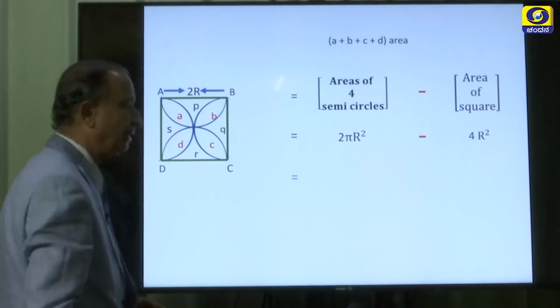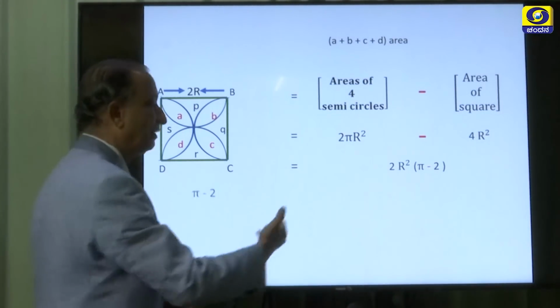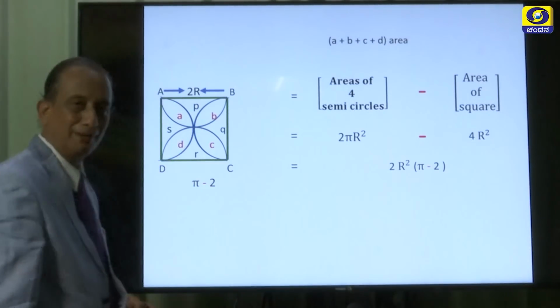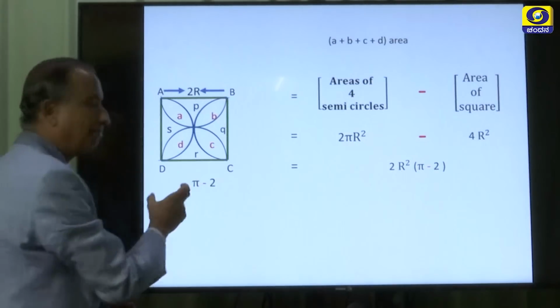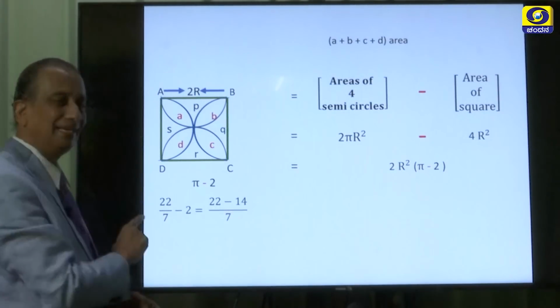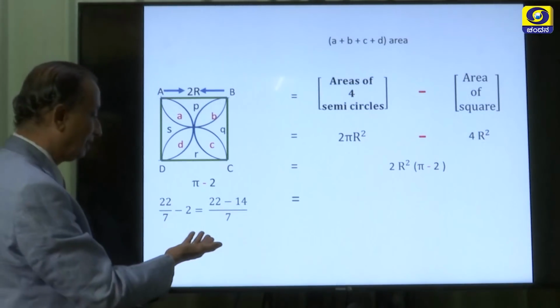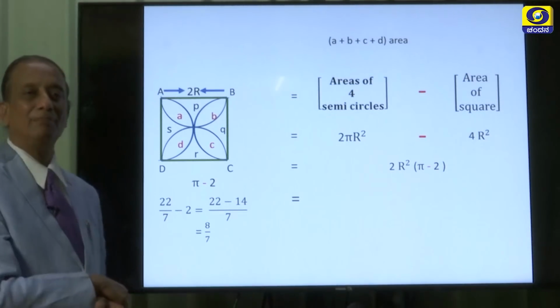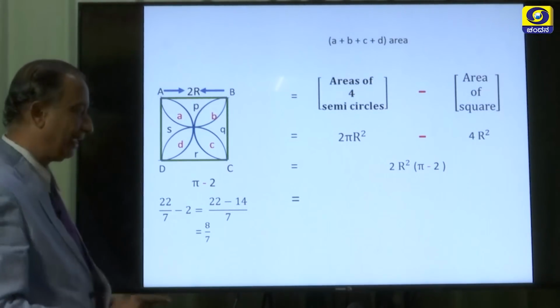Can you not simplify this? You can very well see here that 2r square is a common factor. So, 2r square into pi minus 2. Let us simplify this factor pi minus 2 by taking pi as approximately equal to 22 by 7. So, on simplification this will become 8 by 7. So, pi minus 2 is approximately 8 by 7.